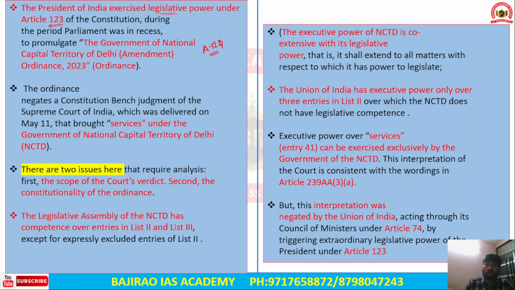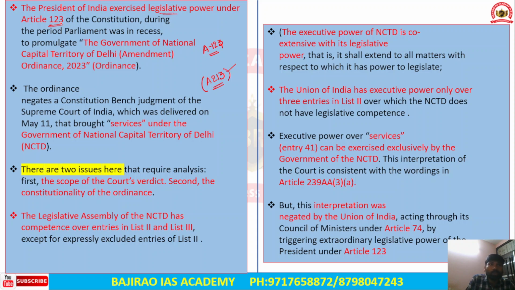Apart from this, under Article 213 of the Indian Constitution, the Governor of a state can promulgate an ordinance when the Legislative Assembly, or both Houses in case of a state with a Legislative Council, is not in session.